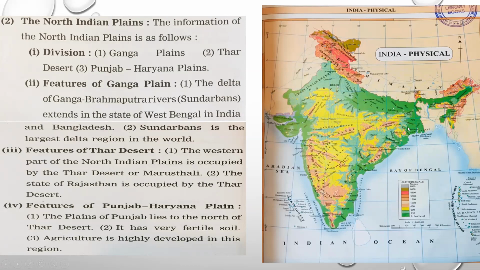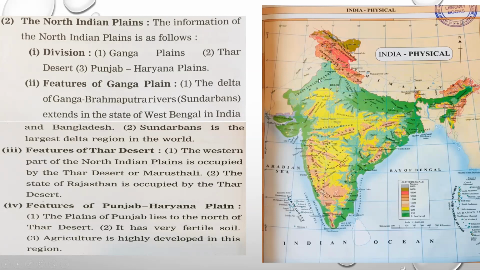Next comes the Thar desert. As the name suggests, it is a desert, and it lies in Rajasthan, because in Rajasthan we know the rainfall is very less. The western part of the North Indian plain is occupied by the Thar desert or the Marusthali desert, the Rajasthan part. The state of Rajasthan is occupied by the Thar desert.